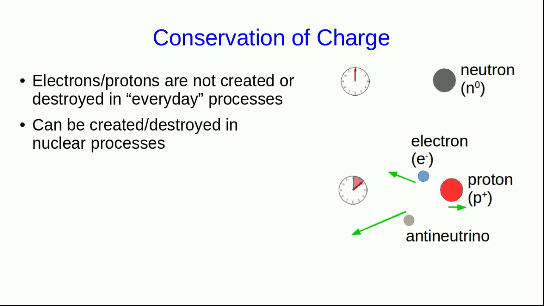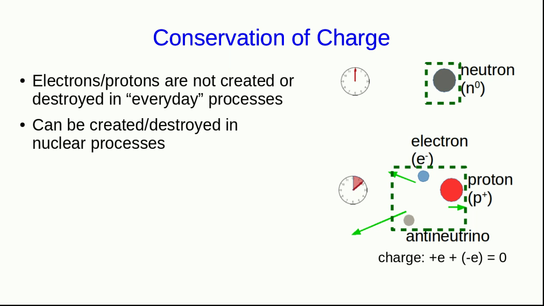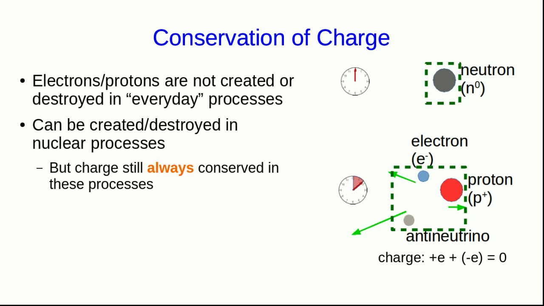Similarly, in neutron decay, the charge is initially 0 because the neutron has no charge. And after the decay, there's a proton with +1 fundamental charge unit, an electron with -1 fundamental charge unit, and an antineutrino which is uncharged. And so once again, the charge is 0 both before and after the process. And these are just some examples. Charge is always conserved in these processes.